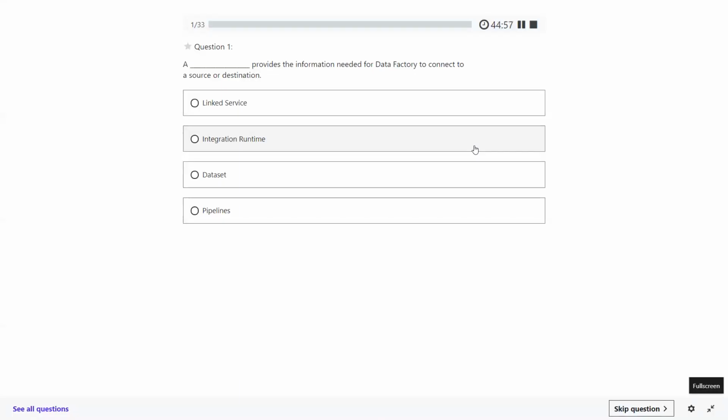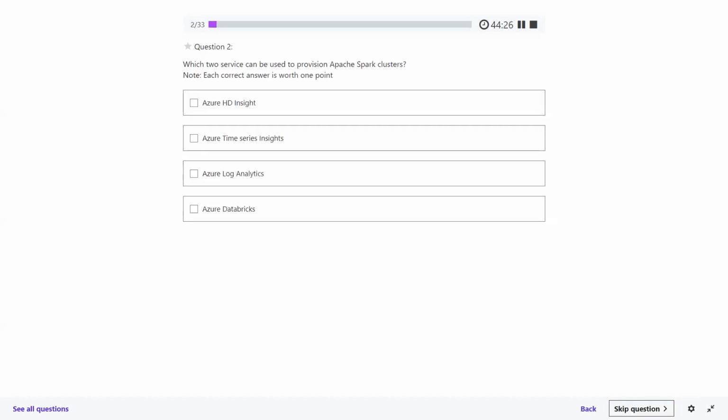A dash provides the information needed for Data Factory to connect to a source or destination. Linked service, integration runtime, dataset, pipelines. So what should be the answer we have seen last time? Linked service. We have seen linked service is directly associated with Data Factory. Linked service is nothing but your DB services kind of stuff, where you are going to have the data stored, right? Let's proceed.